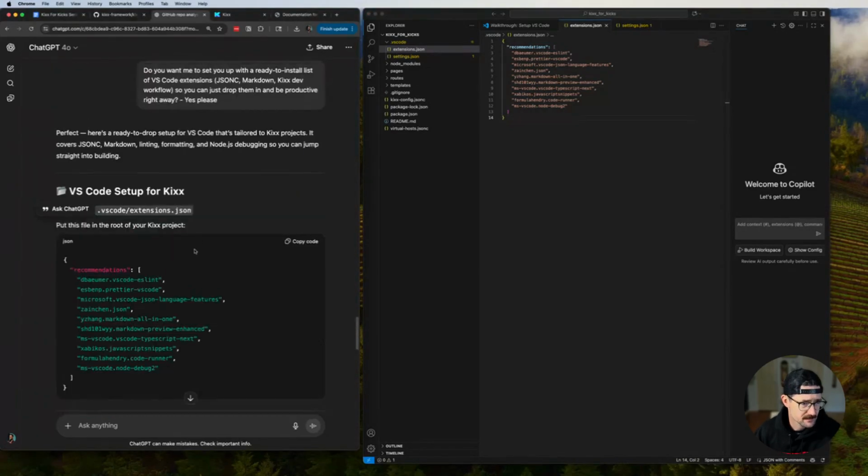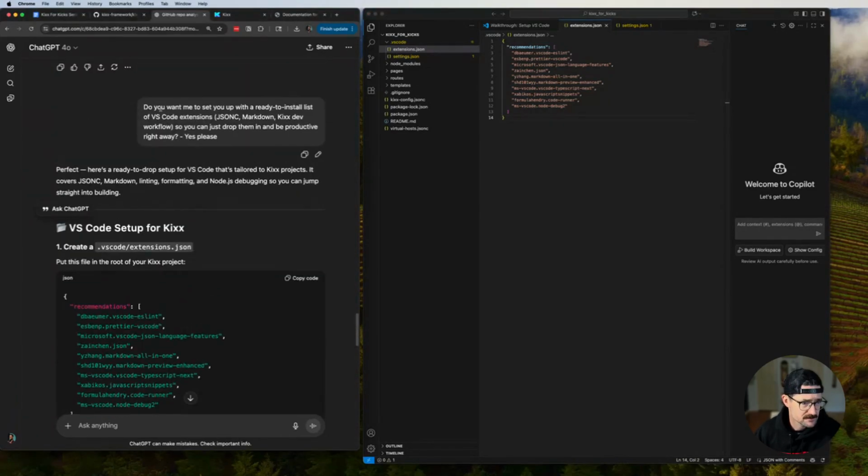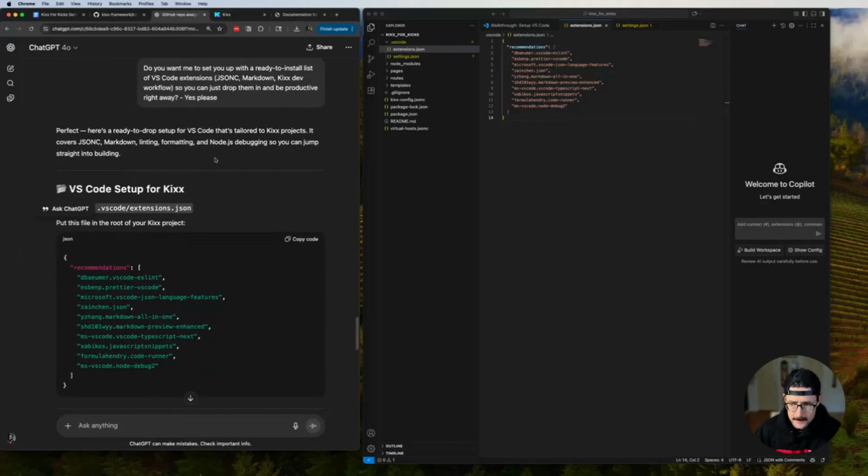I guess these are adding a ready-to-install list of VS Code extensions. So it's probably like plugins. They add probably different linters or visual effects or connections, I guess. Oh, Markdown. Yeah, I need that. Drop them in and be productive right away. I want to be productive right away.